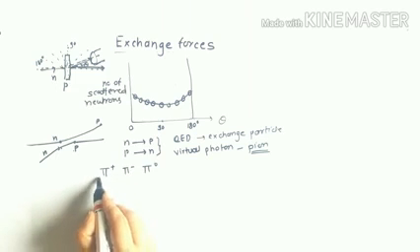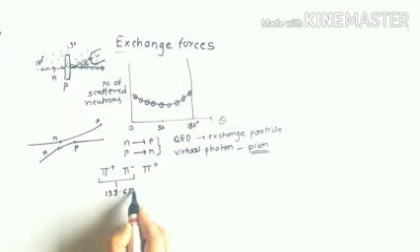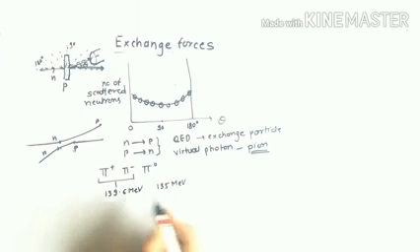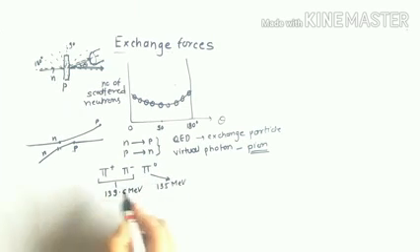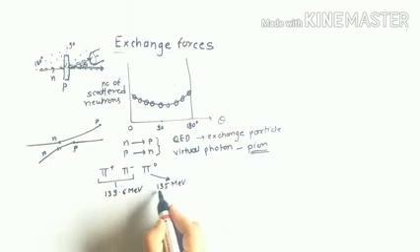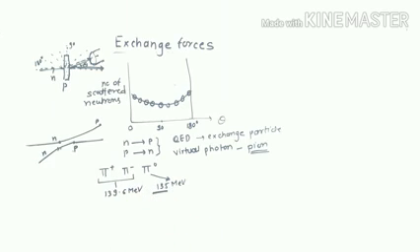The pi plus and pi minus are of 139.6 MeV, whereas the pi 0 is of 135 MeV. So this is the mass of the pi plus and pi minus, whereas the pi 0 is a little bit lighter than the pi plus and pi minus.